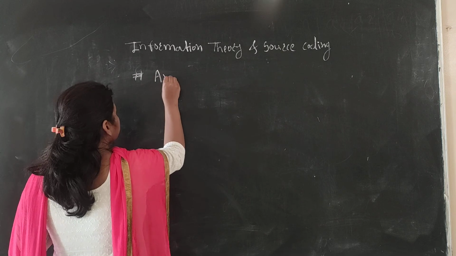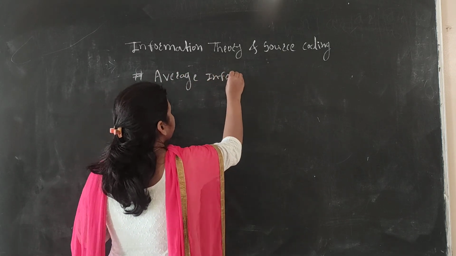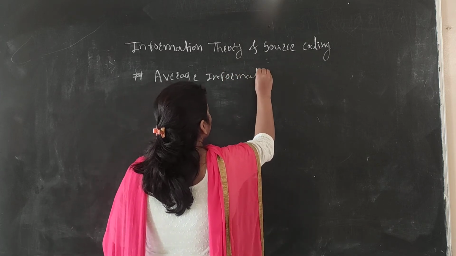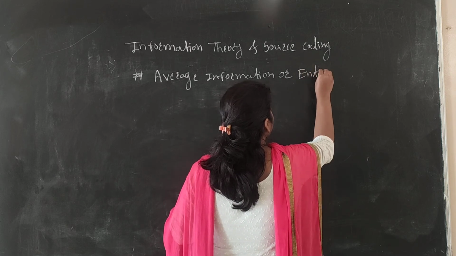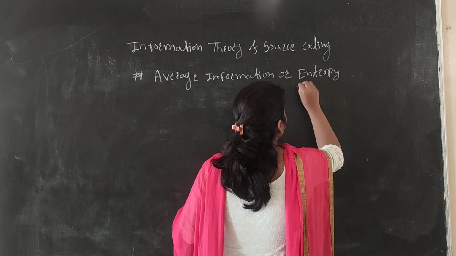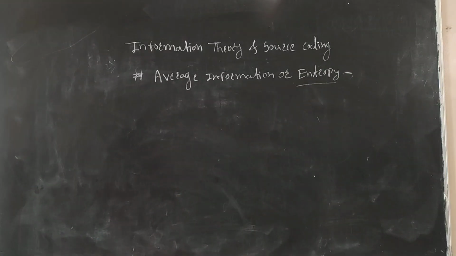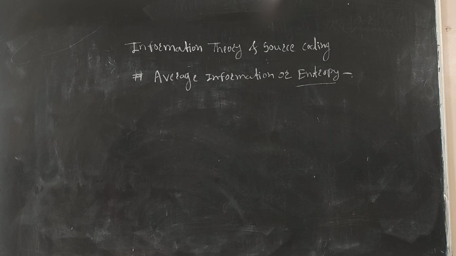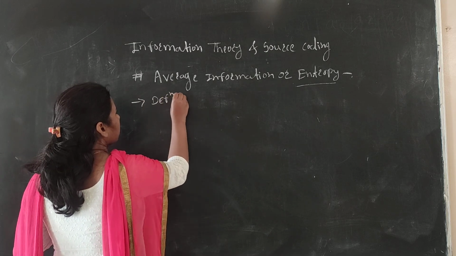Average information is also called entropy. It is a new word in this information theory and coding subject. What is entropy? Entropy is defined as the average information per message. How much information we get per message is called the entropy.